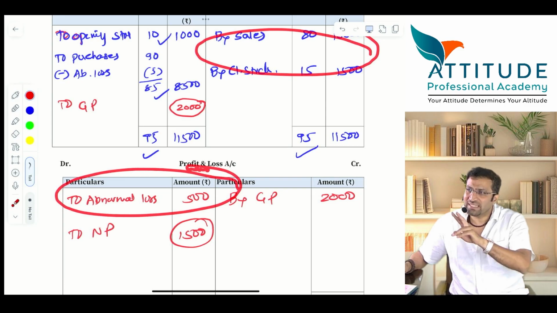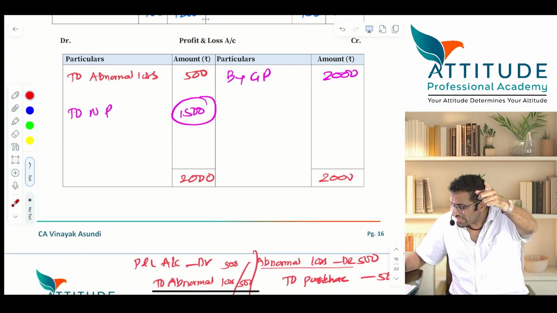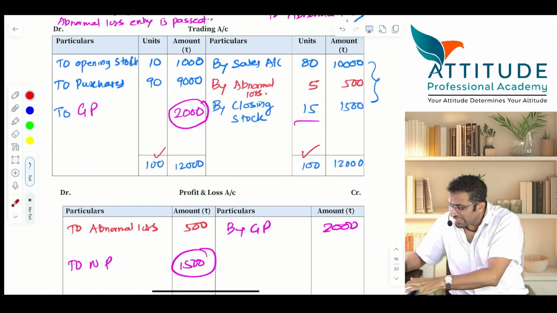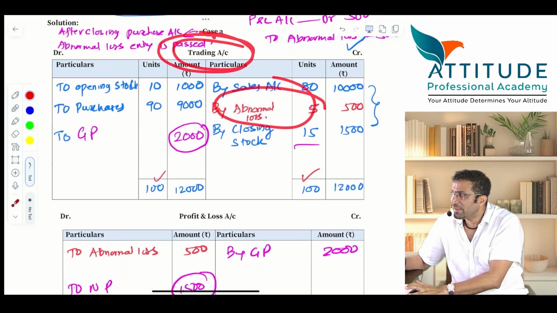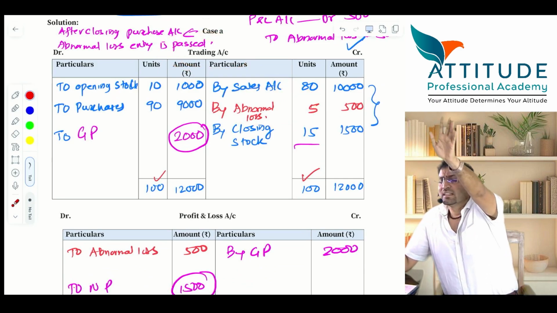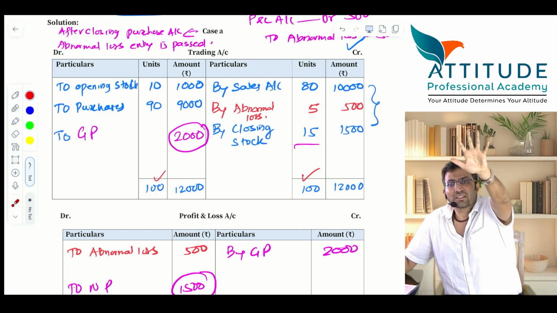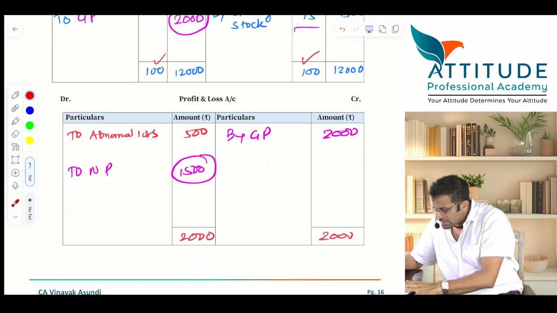Now tell me, both the textbooks were correct only? Yes. Why? Because one textbook adjusted abnormal loss with the trading account, and the next textbook adjusted abnormal loss with purchases. Clear? Are you able to understand? Yes or no?